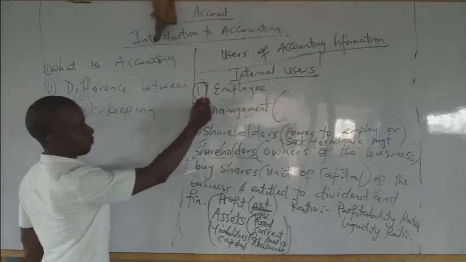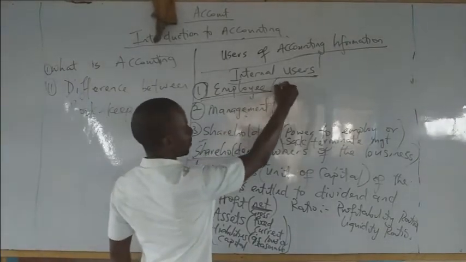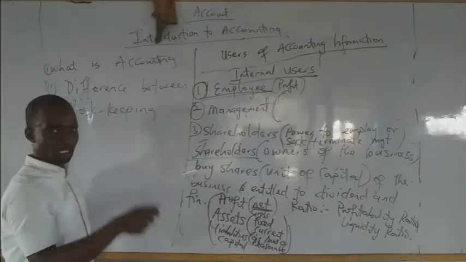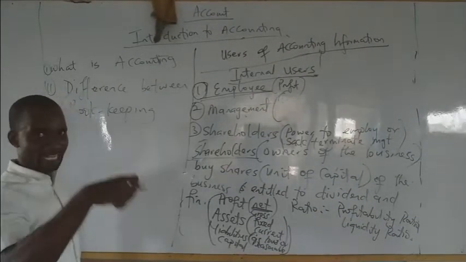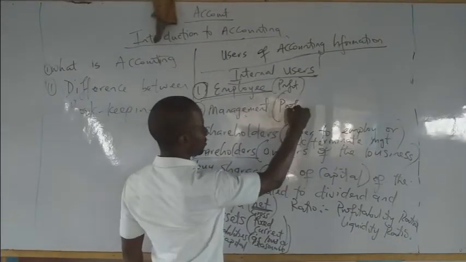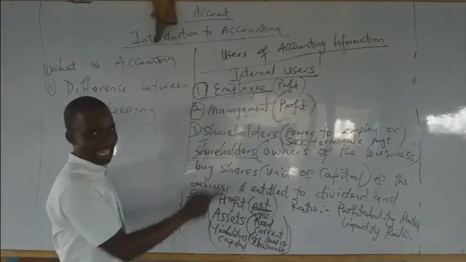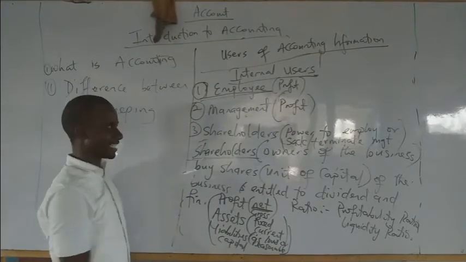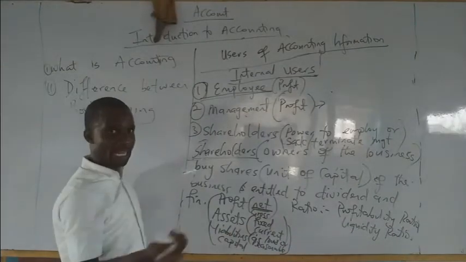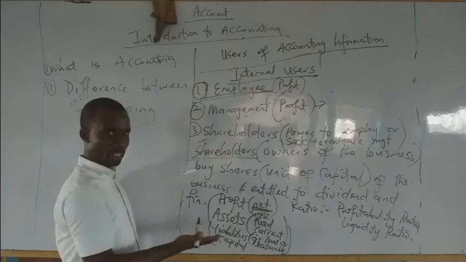So take note, we have looked at the employees. What are the employees after? The profit. And why are they after the profit? To know whether the business will be able to pay their salaries or remuneration in the current and future period. The management, what are they also after? Profit. To make sure that they meet their set targets. And their set target is usually monthly, yearly, quarterly, semi-annually. Then the shareholders, which is just what we explained.